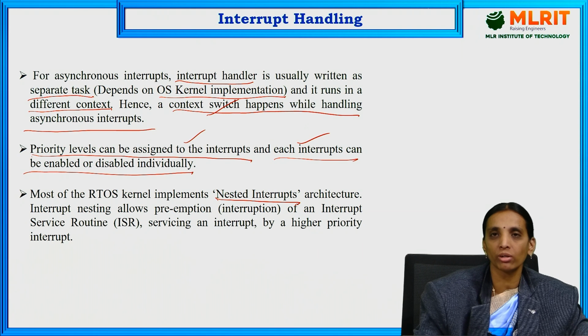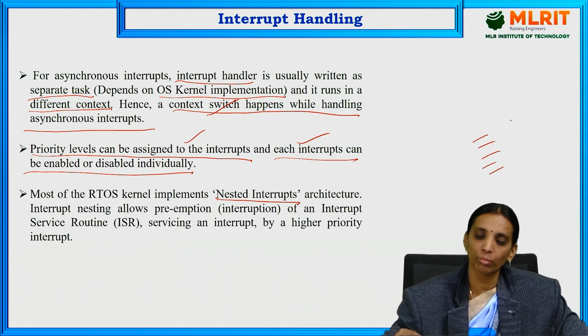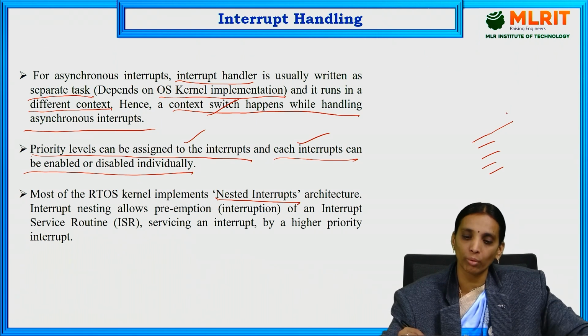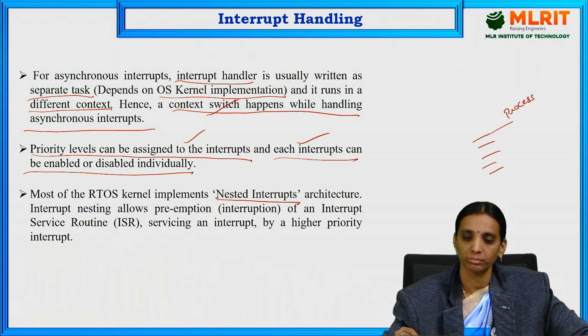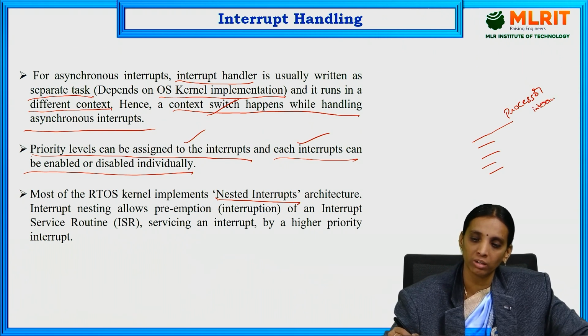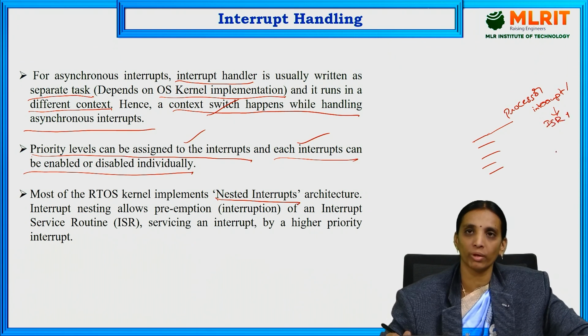Nested interrupt architecture means there are different types of interrupts. If one interrupt occurs to the process, while executing the program of interrupt 1, we enter into the interrupt service routine of interrupt 1.